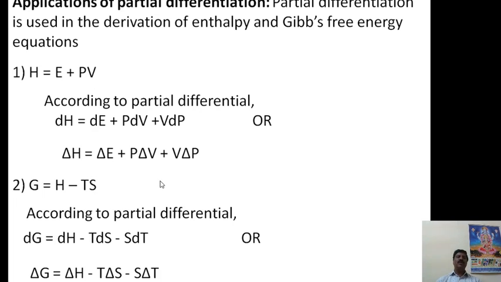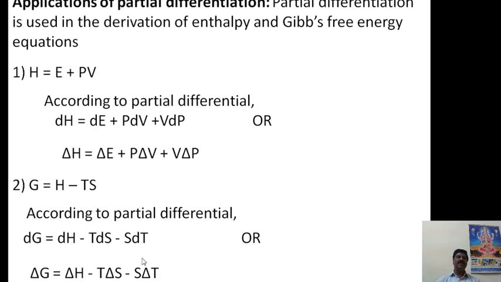Similarly, we have to differentiate partially the Gibbs free energy, that is G is equal to H minus TS. S is nothing but entropy, the degree of randomness of the molecules in the system. Gibbs free energy is nothing but the extra energy available in the system to do useful work, that is called free energy. These are state functions, and therefore we can differentiate them partially.